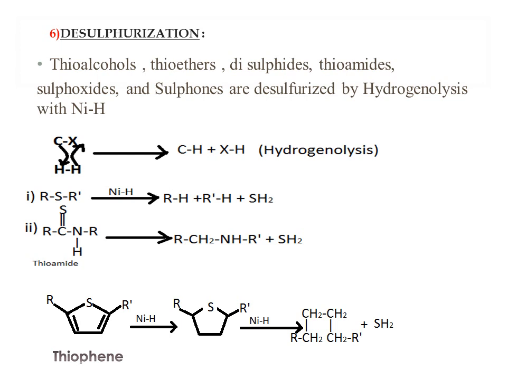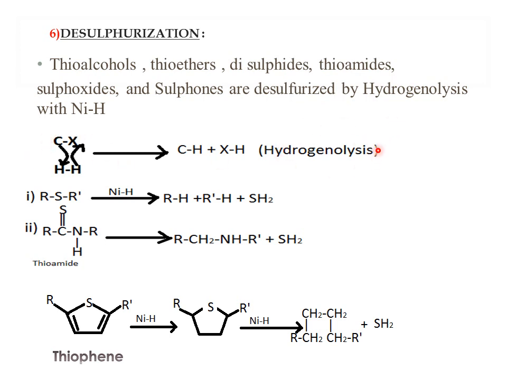Moving on to the next slide, that is desulfurization. Desulfurization is nothing but the removal of the sulfur group. Here thioalcohols, thioethers, disulfides, thioamides, sulfoxides and sulfones get desulfurized. There are certain examples of these which get desulfurized by the hydrogenolysis procedure in the presence of Raney nickel.